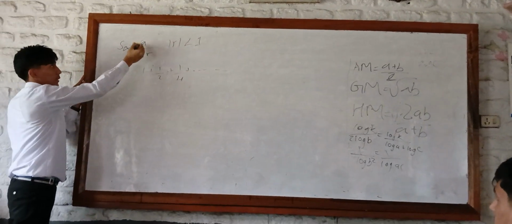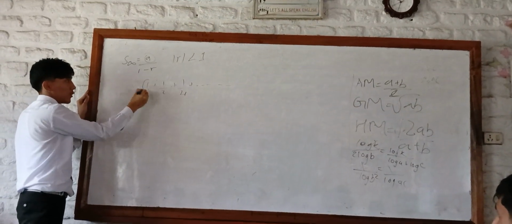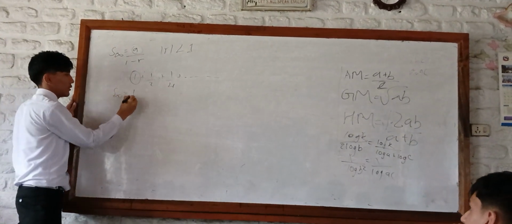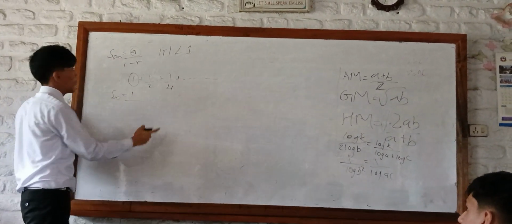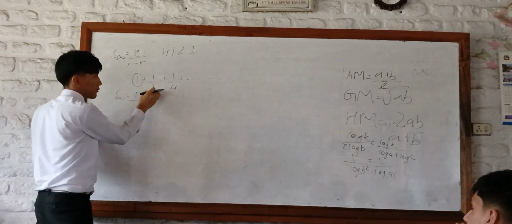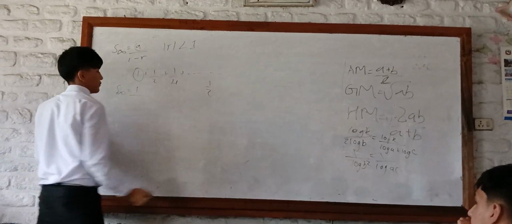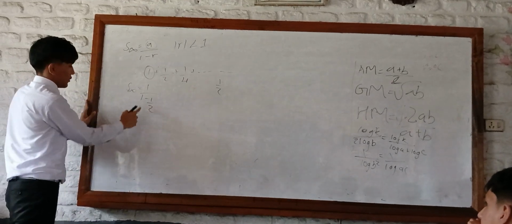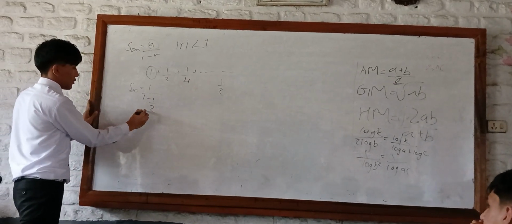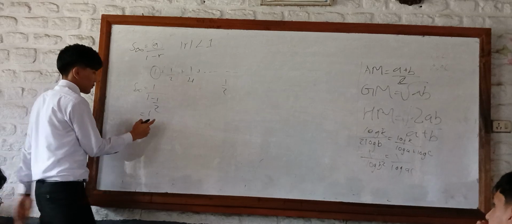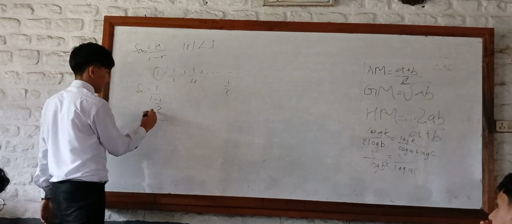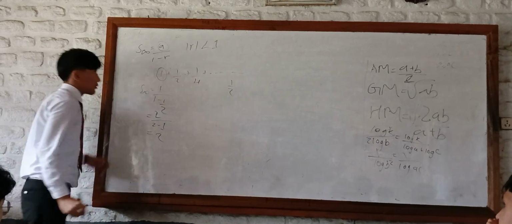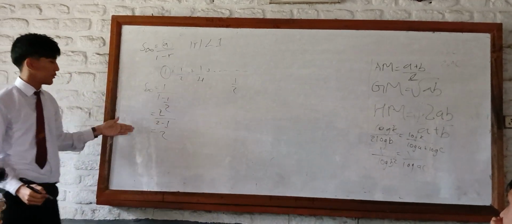Here, the variable a is the first term of the series, which is 1, and the common ratio is this term divided by this term, which is 1 by 2. The sum of this series is 2.